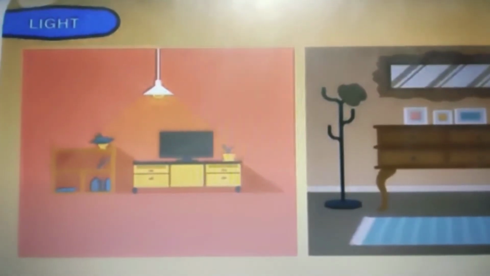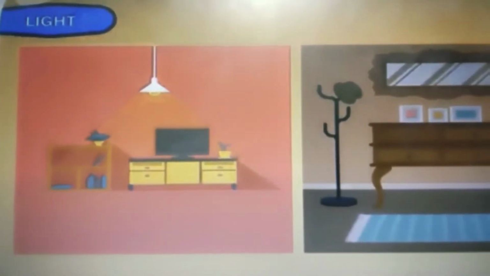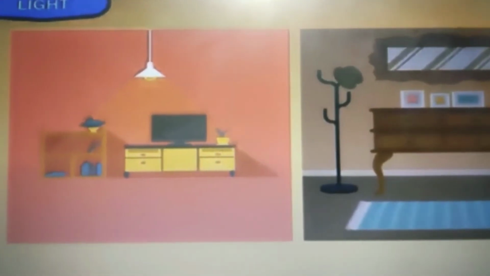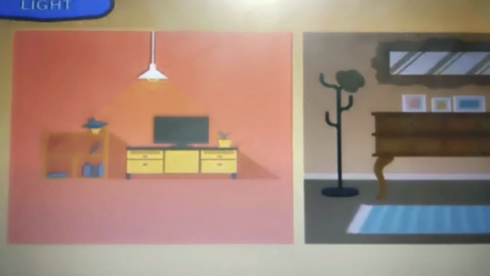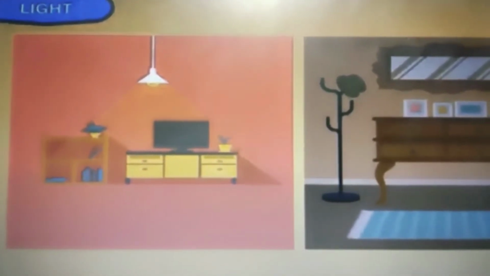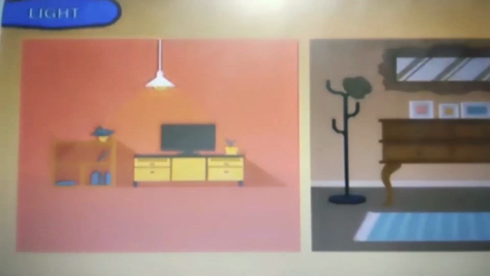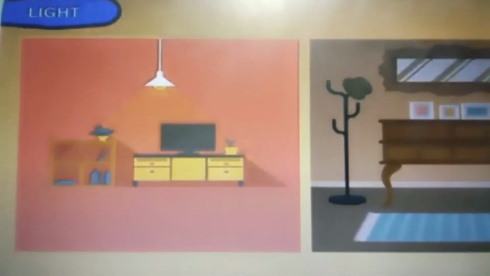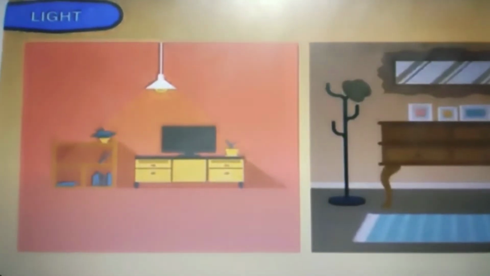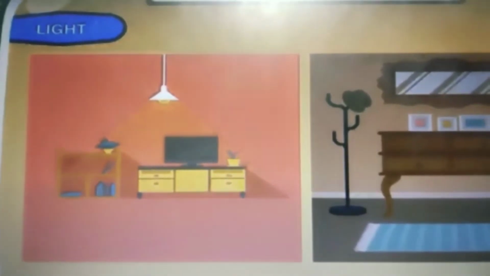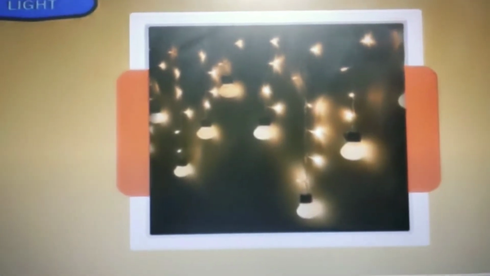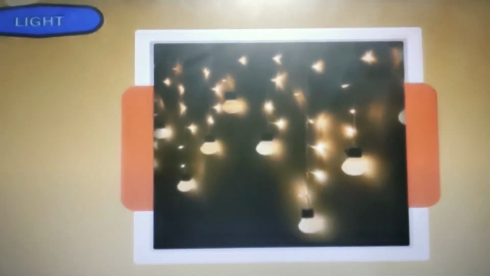See, when we switch on the light, we are able to see all the objects kept in the dark room. So, we can say that objects are visible to us only when light falls on it. So, you can say that light is equally important to us, just like the environment. So, I hope you are able to understand now what is light. So we can say that light is a form of energy which enables us to see the object.